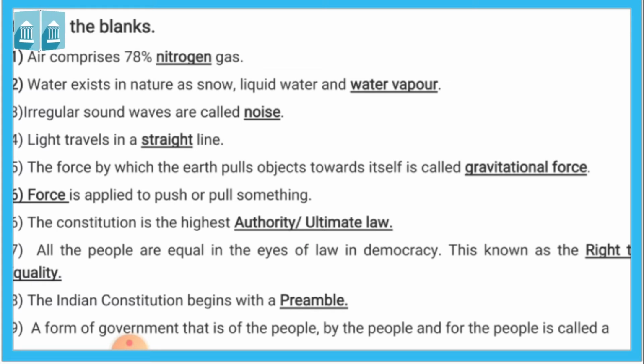Second, water exists in nature as snow, liquid water and water vapor. We have learned there are three states of matter: solid, liquid and gas. So water exists in all three states: snow as solid, liquid as water, and water vapor as gas. Third, irregular sound waves are called noise.